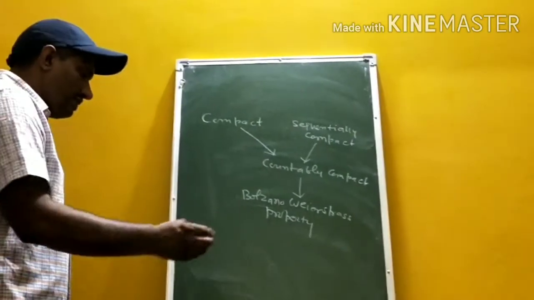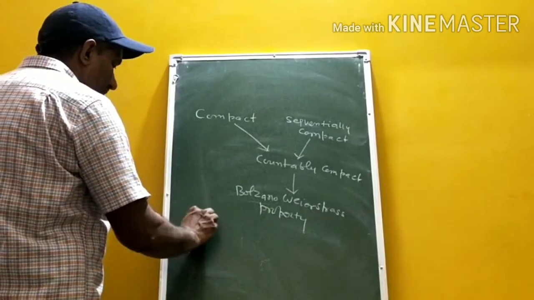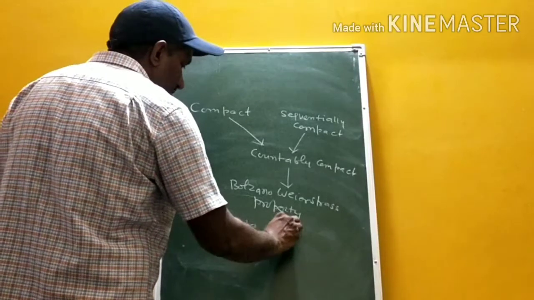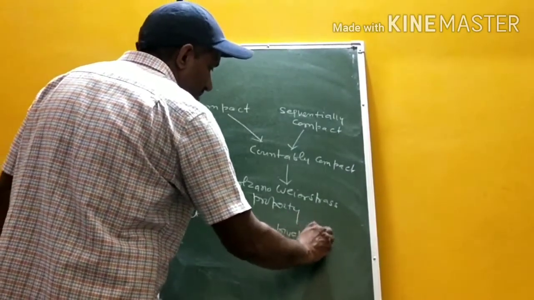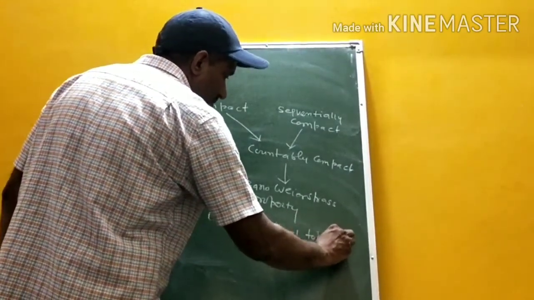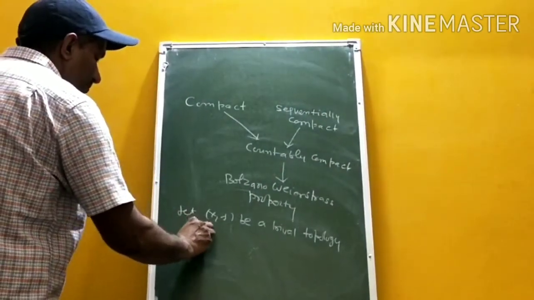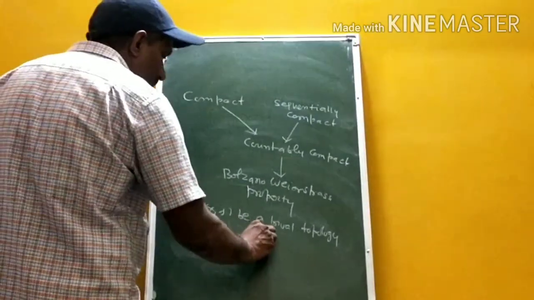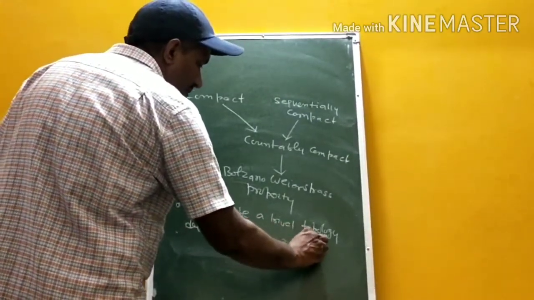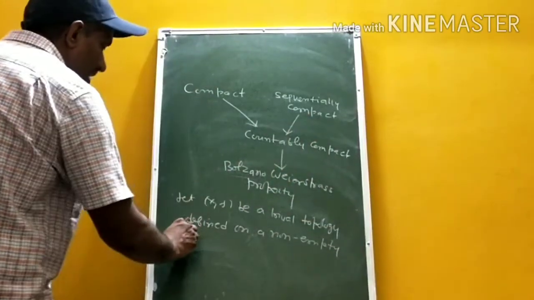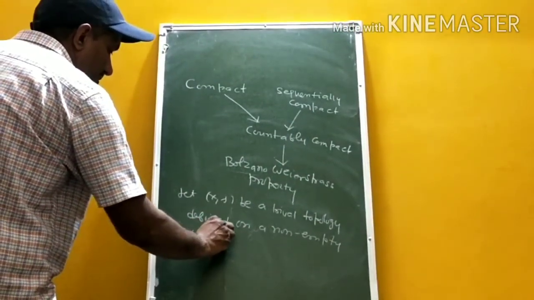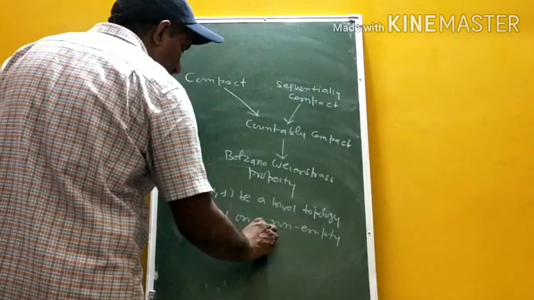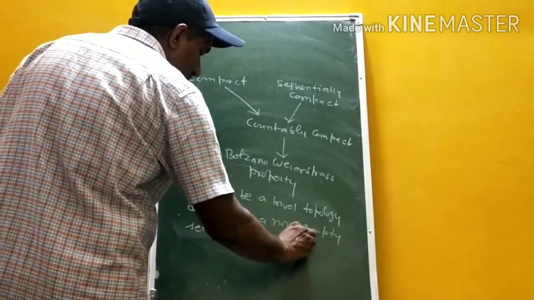Now, for this we see, let X, T be a trivial topology defined on a non-empty set having at least two elements.